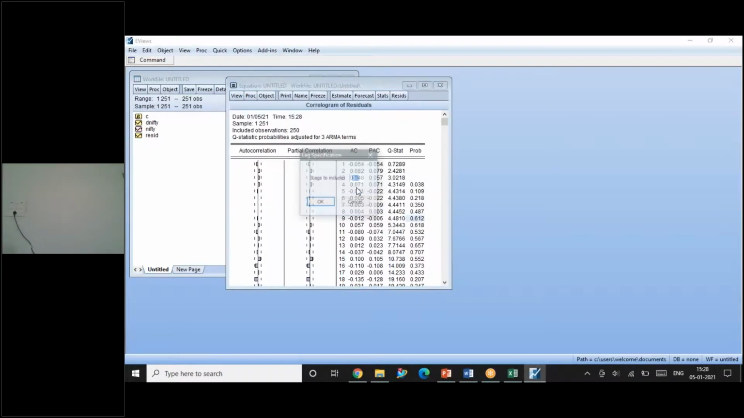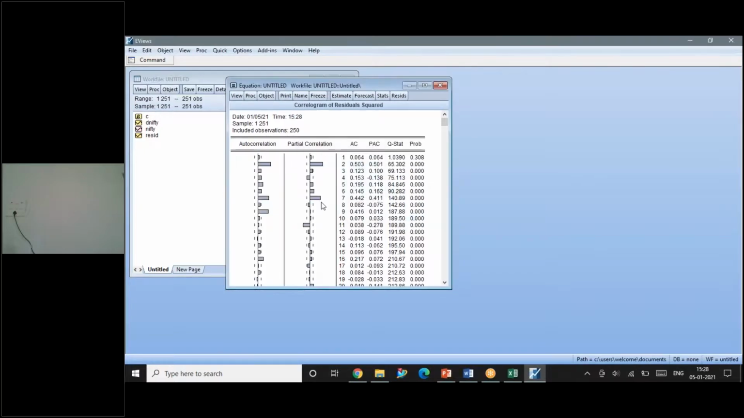Correlogram of squared residuals, once again I'm doing. Still, I see some values which are having influence. Even after running the model AR5, AR7, MA6, I still see autocorrelation in the residuals. Now again, 7 has already been considered, so I have to go for 2. 2 alone has to be considered because I have to use this 2 also in the equation. So you can see the same thing.